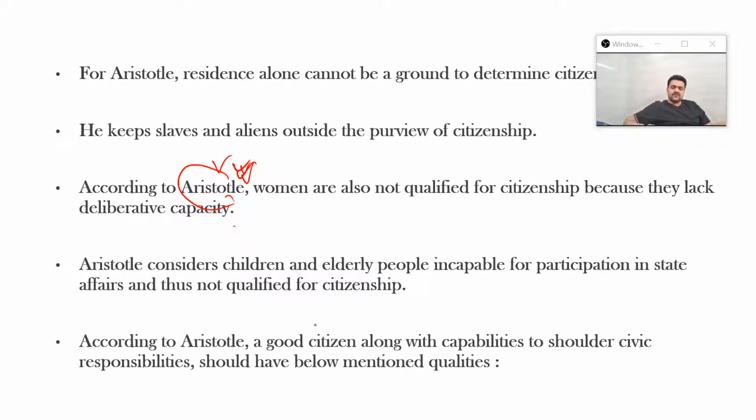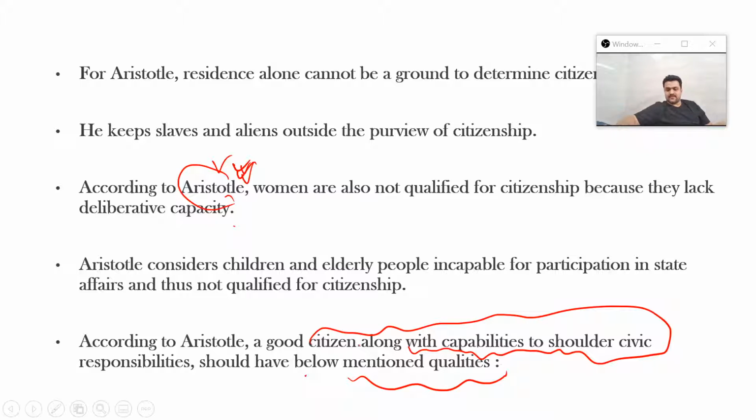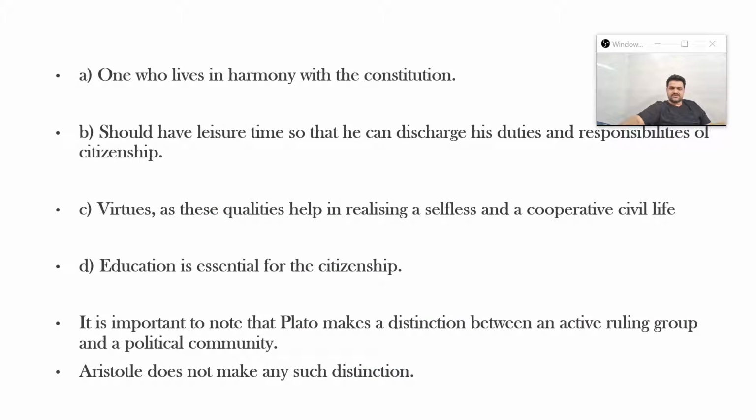According to Aristotle, a good citizen, along with capabilities to shoulder civic responsibilities, should have the below mentioned qualities. So this is one of the qualities that any citizen should have: one who lives in harmony with the constitution.